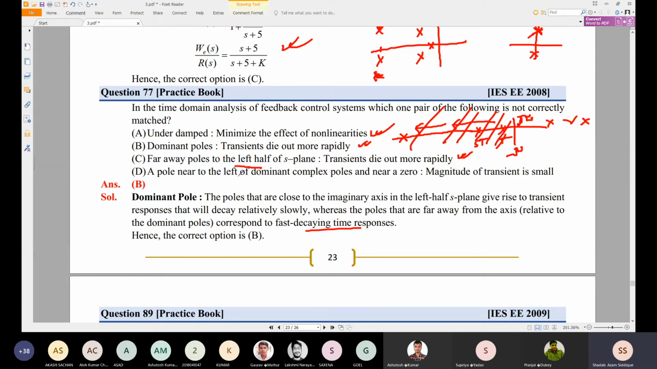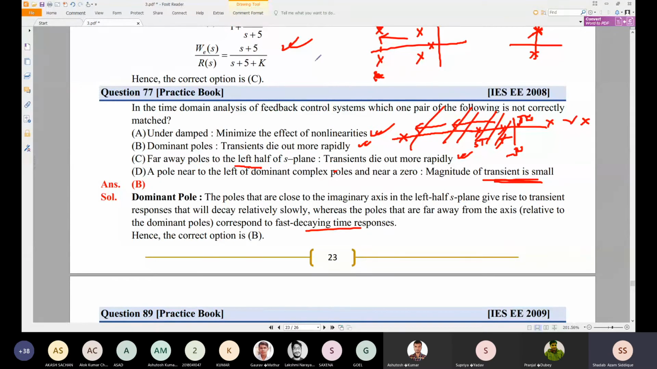A pole near to the left of the dominant complex pole and near to a zero. Okay, so a pole to the left of the dominant complex pole, left of this one, and near to a zero. Near a zero, the magnitude of the transient is small, so the transient behavior will be less.